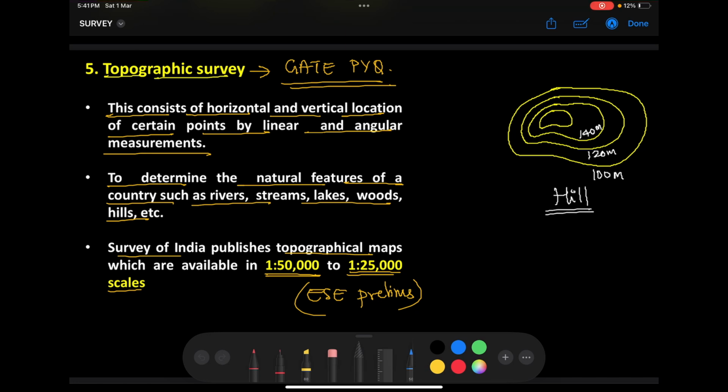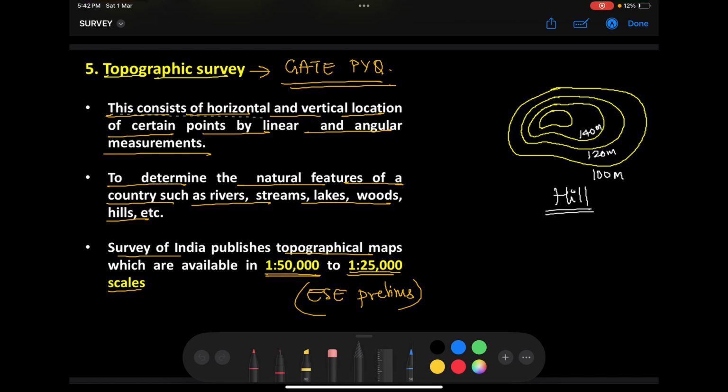Can you please tell me what feature this contour line is trying to represent? These lines are contours, but what is the group of lines representing? Elevations are increasing towards the inside: outside we have 100, and going inside 120, 140, etc. So what is this feature? Very good, Lalita, this is what we call a hill. These contour lines are representing hills, which is a ground feature. So this is a topographical map. Contour maps are the best examples of topographical maps.